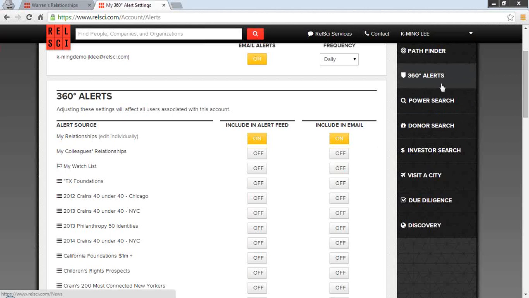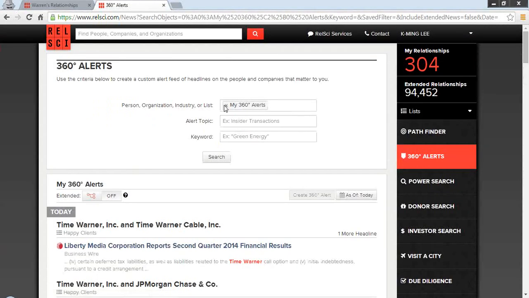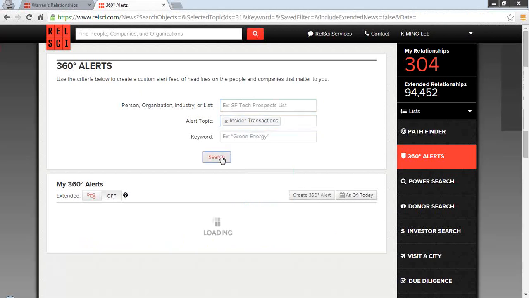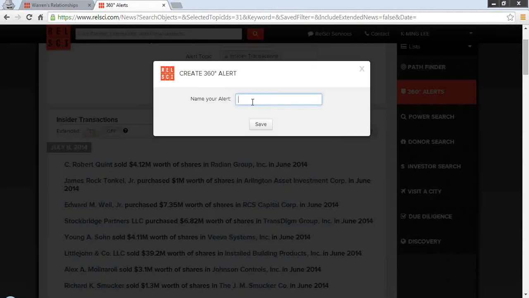Within 360 Alerts, which you can access here on the right, you can also create topical alerts. As an example, if I'm a wealth manager and I want to find individuals that have recently sold large amounts of stock, I can search for insider transactions, click onto the topic, hit search, and then it's going to give me a listing of different individuals who have recently sold their shares of stock or purchased as well. So any liquidity event. I can create a 360 alert, call it insider transactions, and then hit save to add that to my digest to get it both in email as well as on my homepage.